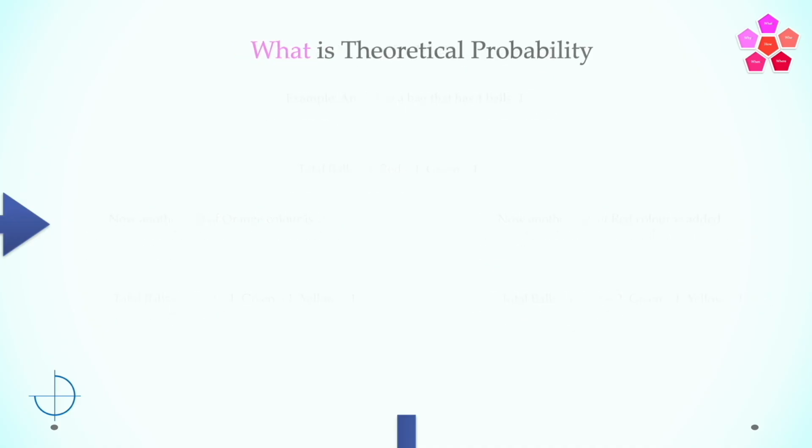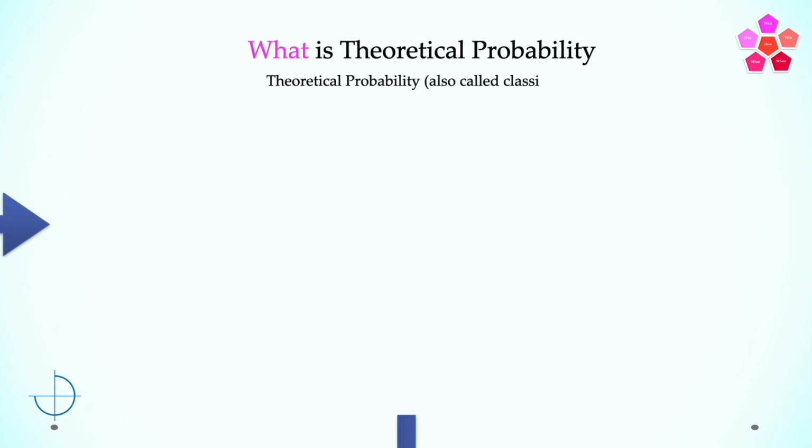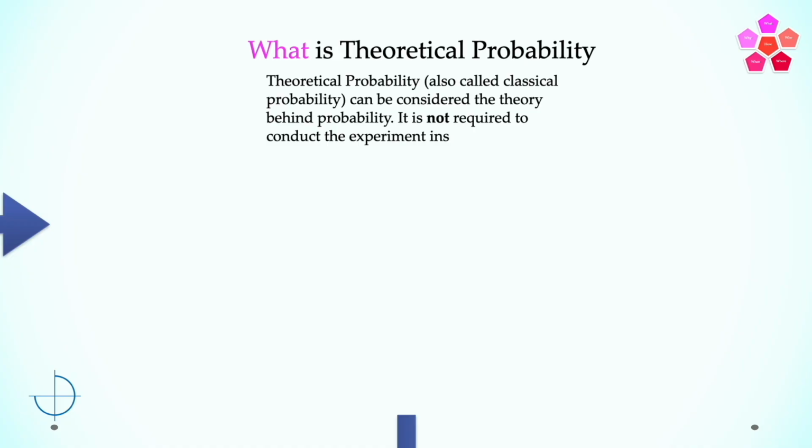Let's talk about what is theoretical probability again. Theoretical probability, also called classical probability, can be considered the theory behind probability. It is not required to conduct the experiment. Instead, the possibilities of the event happening are used to calculate probability. So fundamentally, the trial actually never happened. It is based only on the possible favorable outcomes from all the possible outcomes.